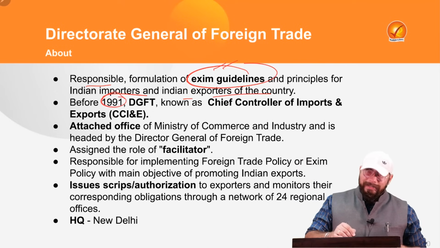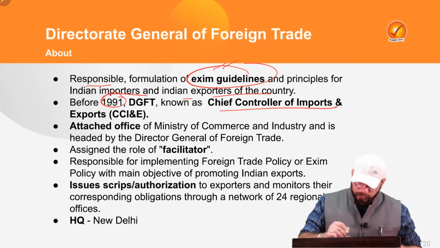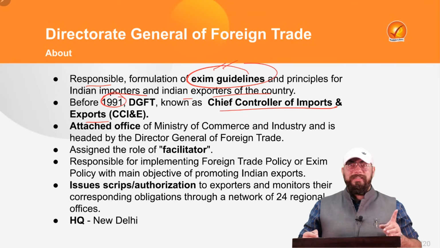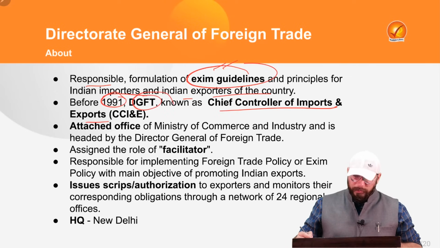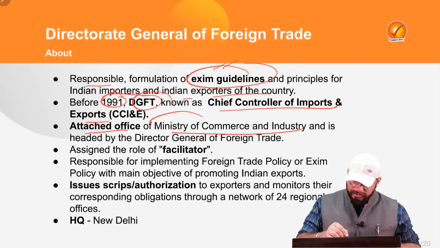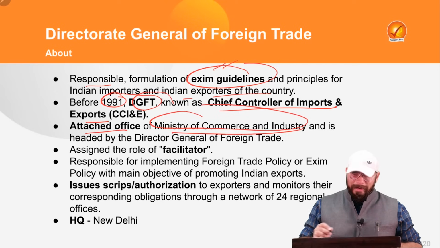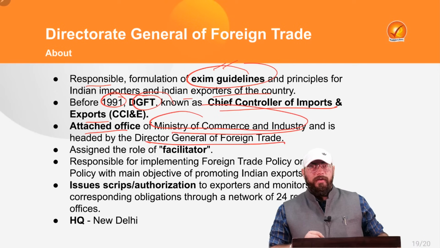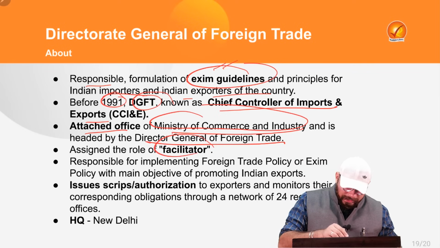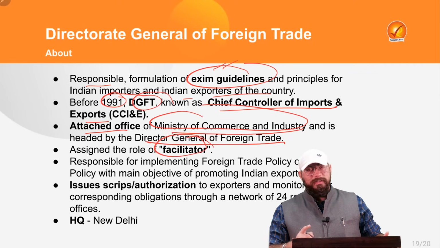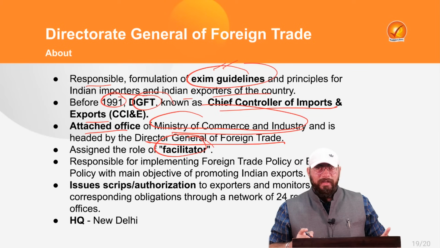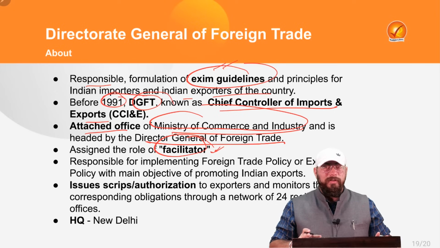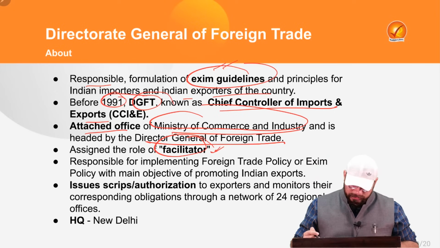Now, earlier, before 1991, it was known as Chief Controller of Import and Exports, that is CCI and E, right? Now it is known as Director General of Foreign Trade. It is an attached office, of course, under Ministry of Commerce and Industry, again a very important fact, headed by your Director General of Foreign Trade. Now, is it a regulatory authority? It has been assigned the role of a facilitator. This is a very important key factor, can be asked in your preliminary examination, right? So it has been given the role of a facilitator, that you will facilitate foreign trade.